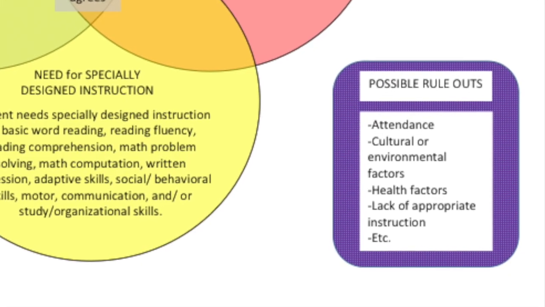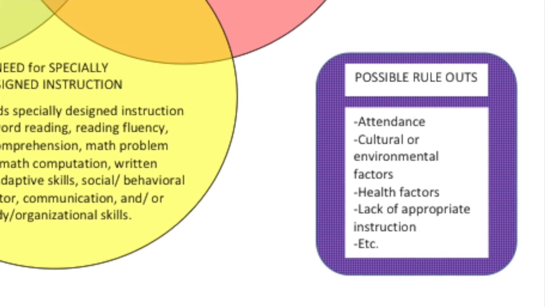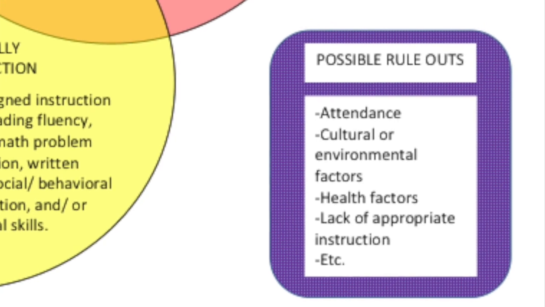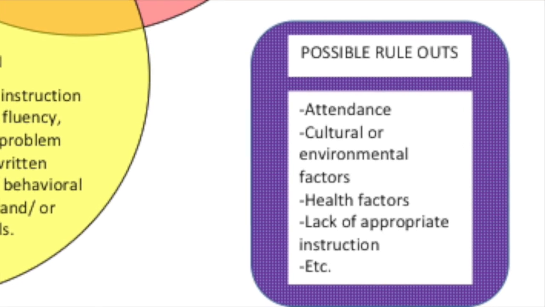And also, it's possible to show a need for specially designed instruction and not necessarily show evidence of a disability. And this is, I think, where a lot of teachers show concern: they see someone who's doing very poorly, who's lagging behind, who's not completing work, not writing things down. It is the job of the evaluation team to determine if that is because of a student having a disability. Sometimes students are really struggling in school for reasons that are not related to a disability. If the student is missing a lot of school, they're going to be doing poorly in class.